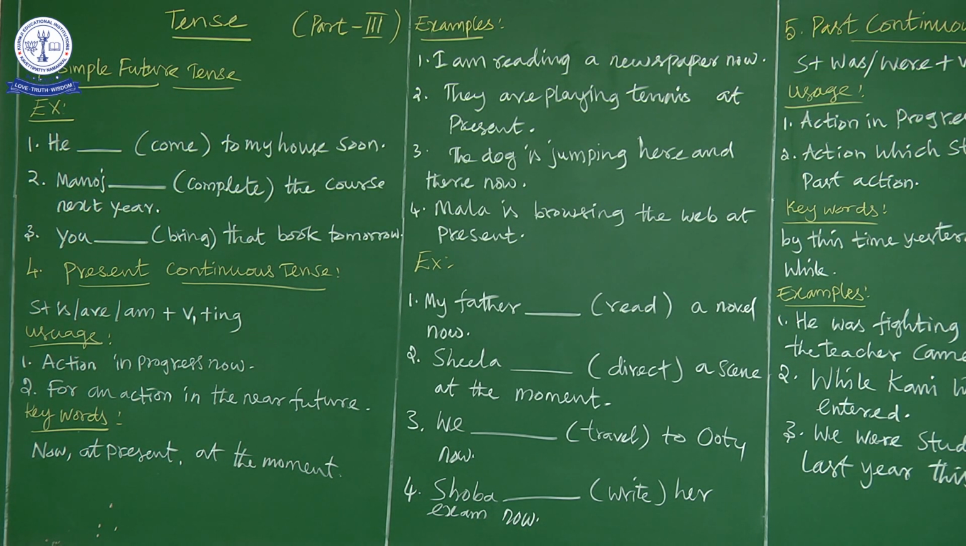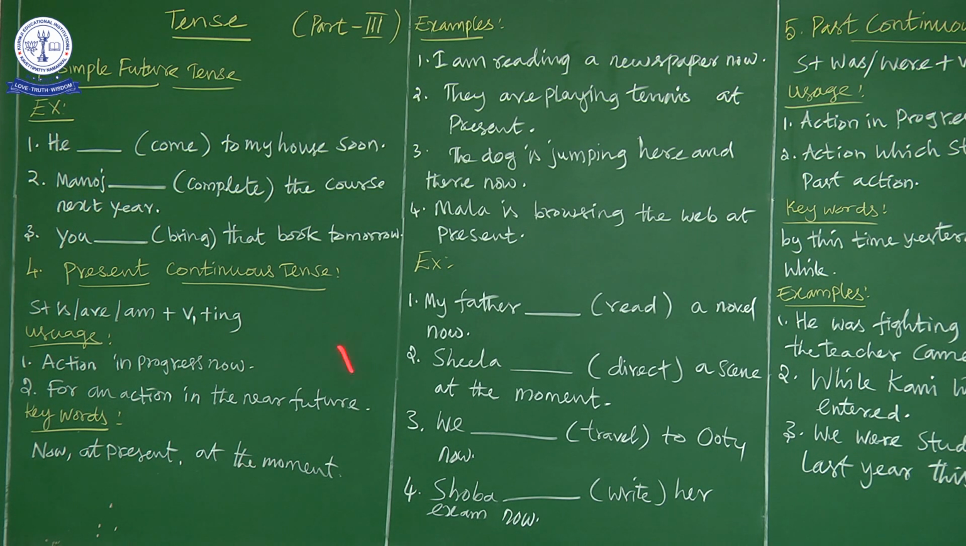He dash come to my house soon. Now what is the keyword here? Soon. This soon refers to what? It refers to an action which is going to happen immediately, that is in the near future. So we have to go for simple future tense, and sentence structure is subject plus will or shall plus V1, that is the present form of the verb.